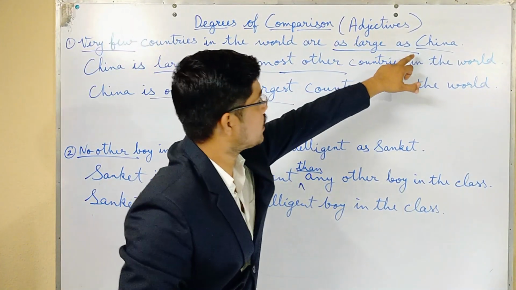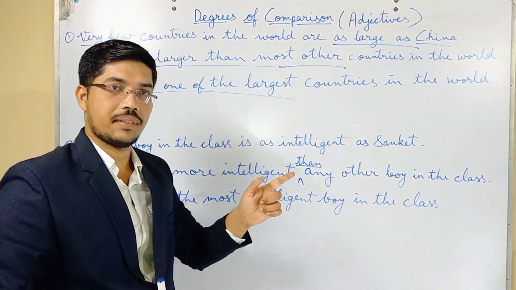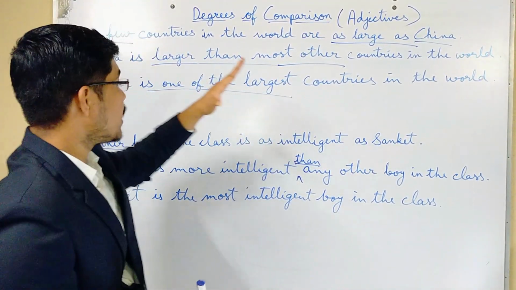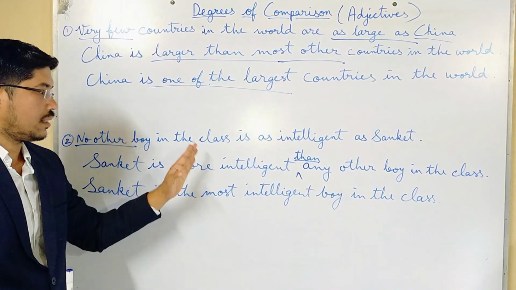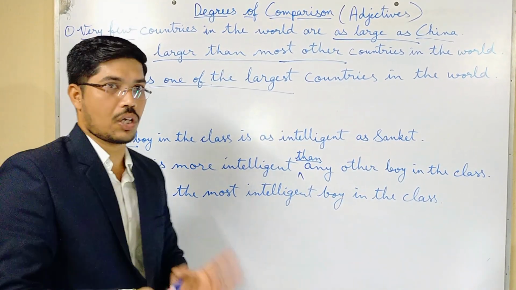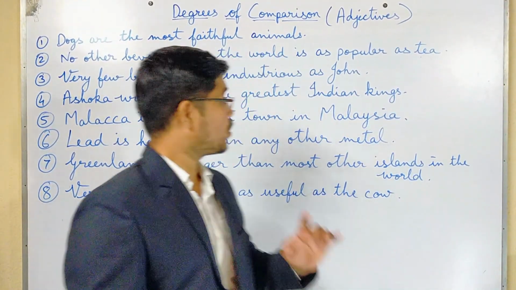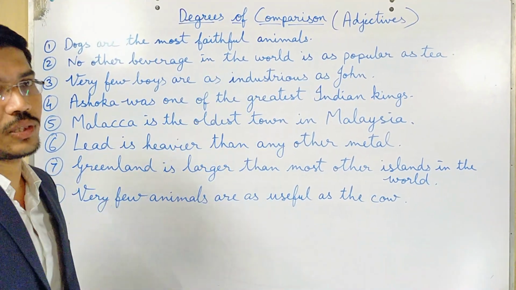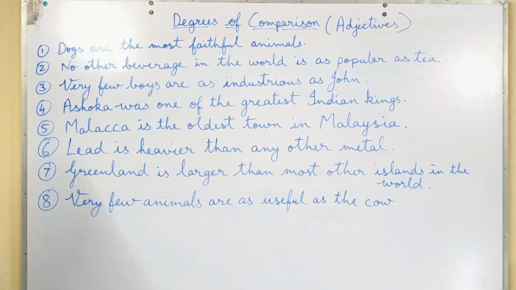In this we are comparing China with other countries, and China is not the largest one, it is one of the largest. But in this sentence we are saying that Sanket is the most intelligent boy of his class. There is nobody like Sanket. Are you understanding the difference? Now I will give you some exercises to solve, and if you have any doubt you can ask me. I hope you have understood my way of teaching and how to change the degrees. I have given some examples to solve.